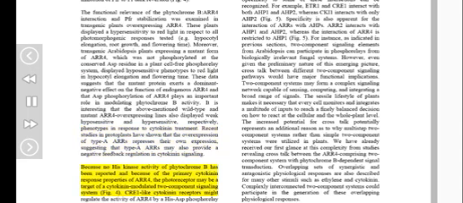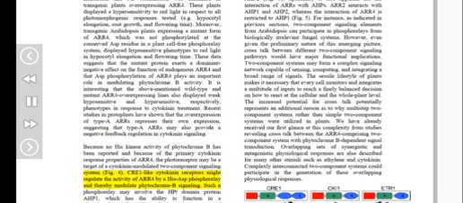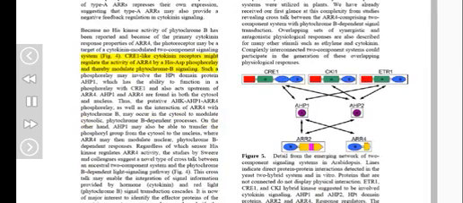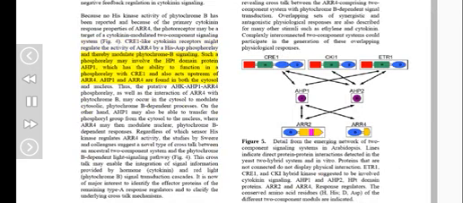Because of this activity of phytochrome B that has been reported and because of the primary cytokinin response properties of ARR4, the photoreceptor may be a target of a cytokinin-modulated two-component signaling system, Figure 4. CRE1-like cytokinin receptors might regulate the activity of ARR4 by His-Asp phosphorelay and thereby modulate phytochrome B signaling. The phosphorelay may involve the HPT domain protein AHP1, which has the ability to function in a phosphorelay with CRE1 and also acts upstream of ARR4.